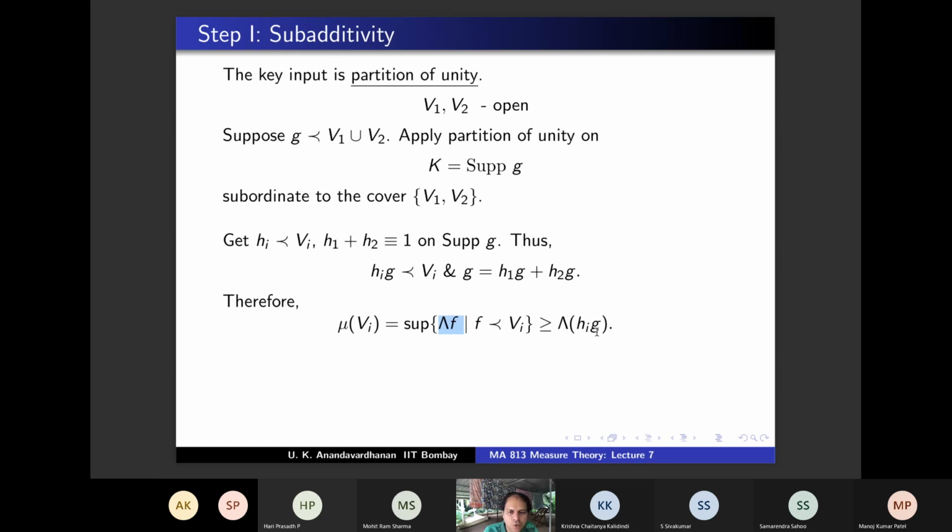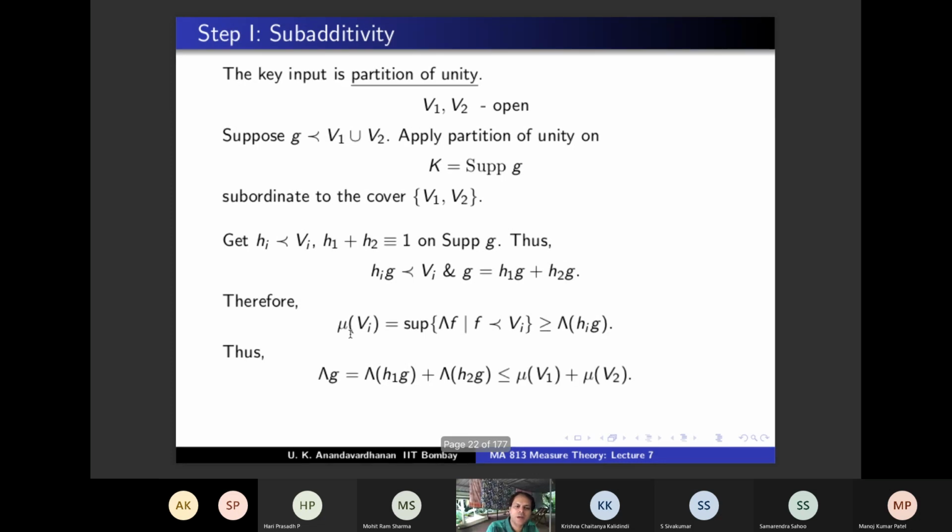This you know. And if you take lambda G, this is the same as lambda H1G plus lambda H2G, right? Because lambda is a linear functional and G is H1G plus H2G. But lambda of H1G is less than mu V1 and the other one is less than mu V2. So this is less than or equal to mu V1 plus mu V2.